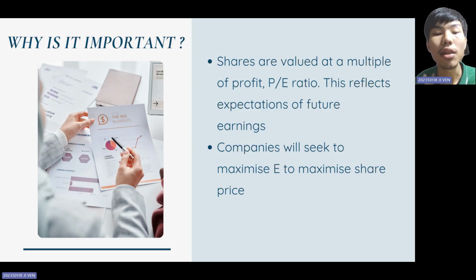The second one is that companies aim to maximize earnings to increase the EPS, which in turn can boost investor confidence and attract more investment. EPS is not just a number. It influences stock price, investment decisions, and even executive bonuses in some companies. That's why it is a key financial metric in corporate reporting.